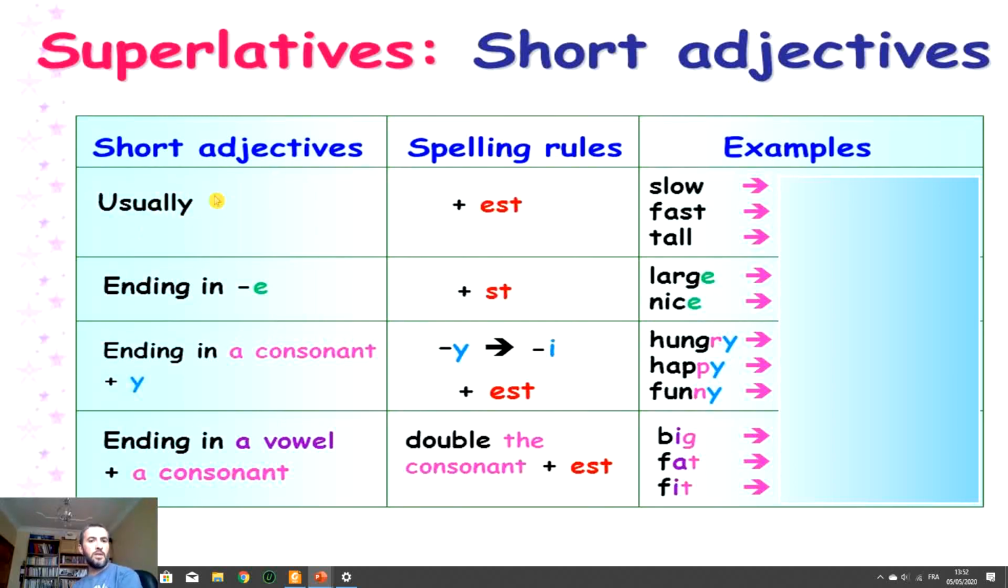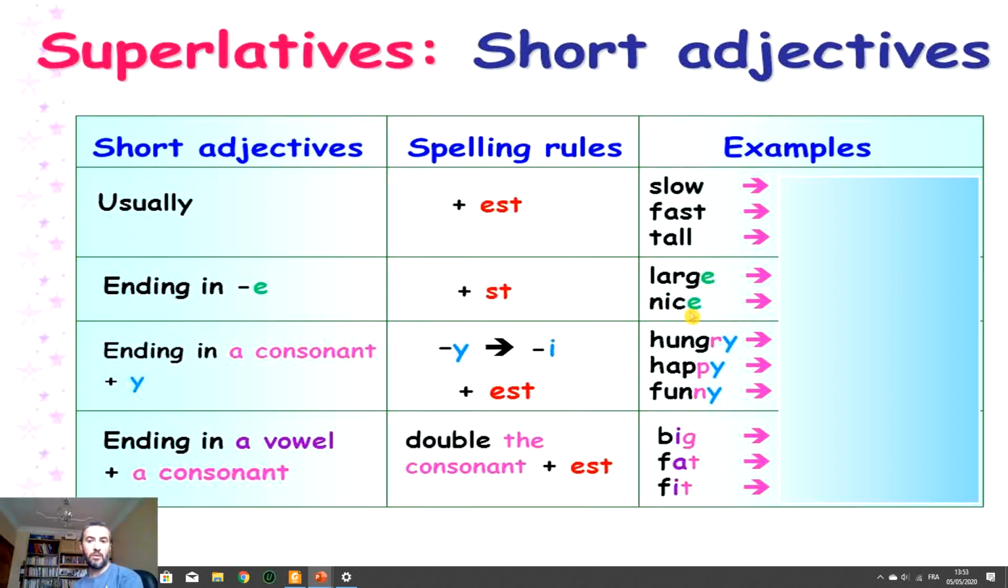So let's see some examples. Short adjectives, usually, most of them, what do we do? We add est. So we have slow, fast, tall. What do you think we are going to have here for the superlative? We add est after the adjective, and before, what do we do? The. Correct. We are going to go on until we finish, and you see if you find all of these correct or not. If the adjective ends in e, like for example large, we have e.